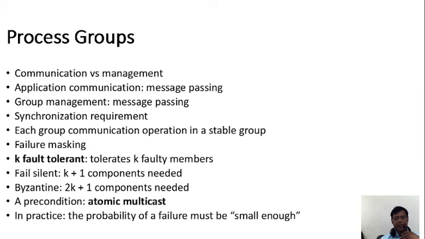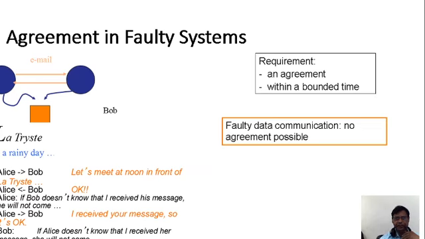And a precondition, that is atomic multicast, identifying failure early. And in practice, what happens? The probability of a failure must be small enough. The probability of a failure must be small, and it smoothens and simplifies the transmission, synchronizes it, and helps it reach the destination.